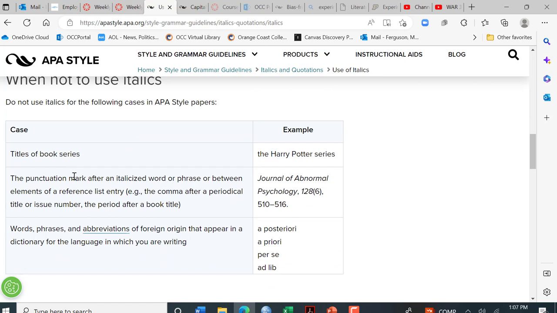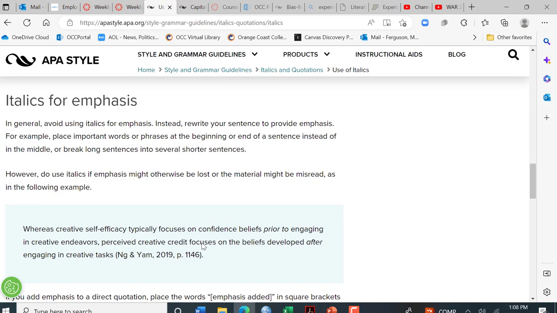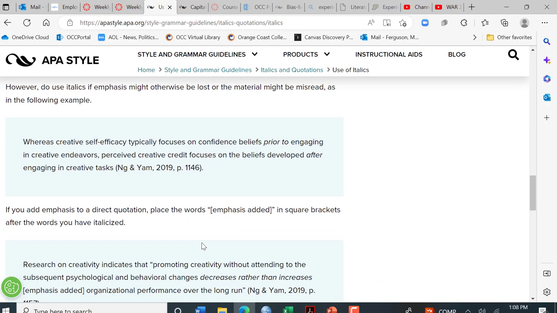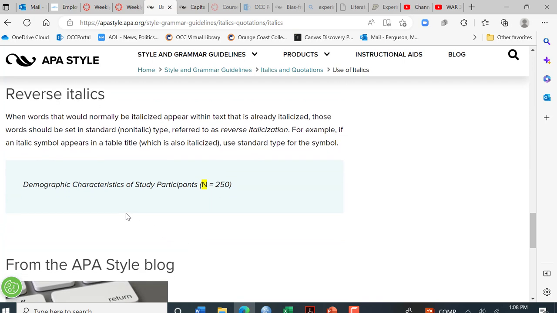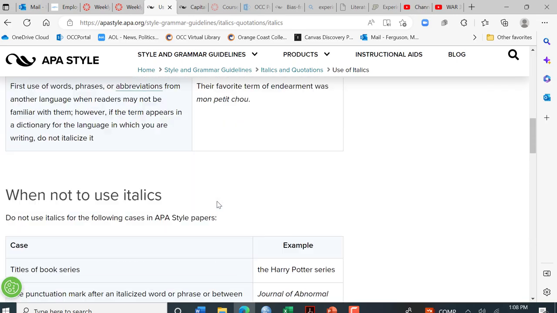Some cases when not to use italics, I'm not going to go over the specifics of this. I don't think you'll really come into this very often in your writings, for this class at least. There's also this idea of using italics for emphasis, but again, I don't really think you'll need to use that in your writings. And this idea of reverse italics, very unlikely that you'll come across it in your writings as well. But just note that there are other rules besides the ones I am introducing you to.